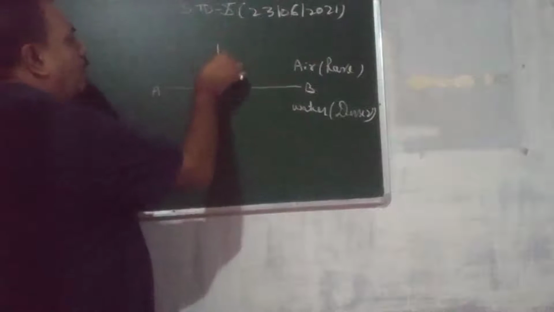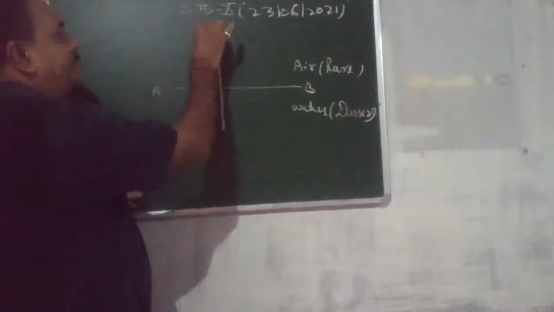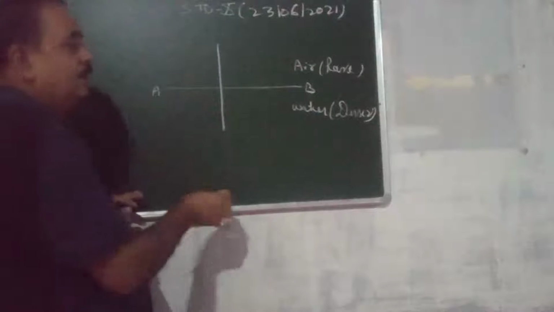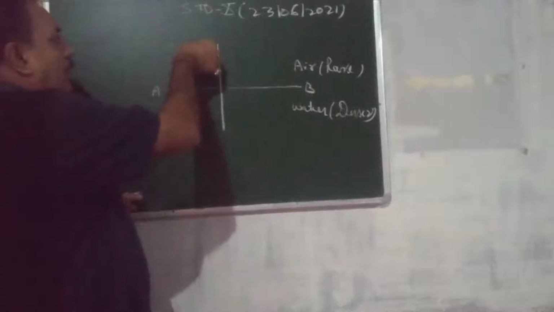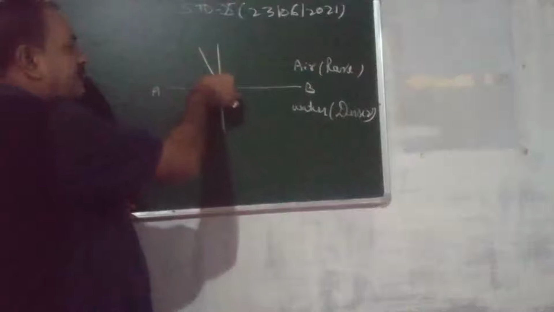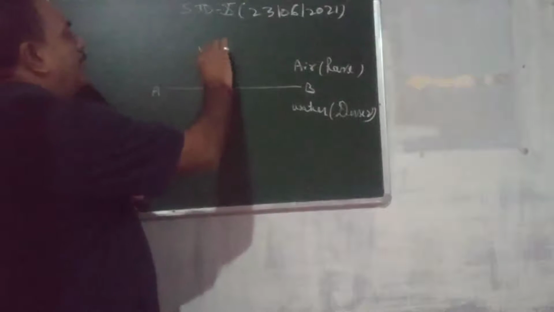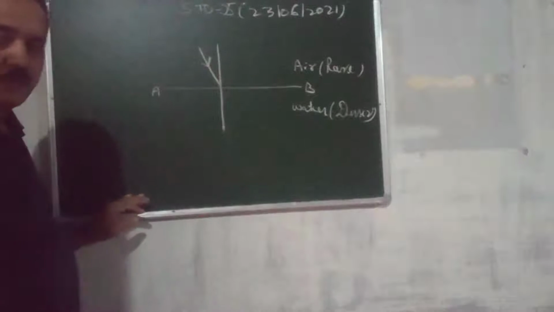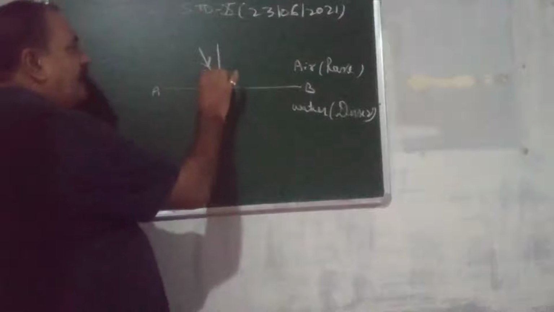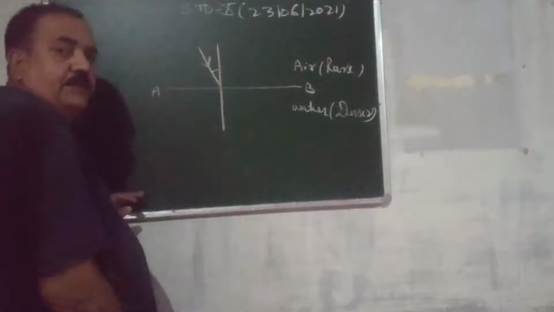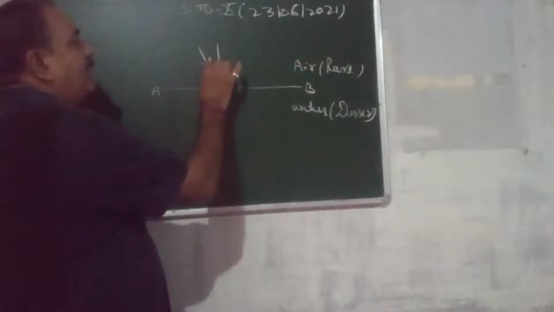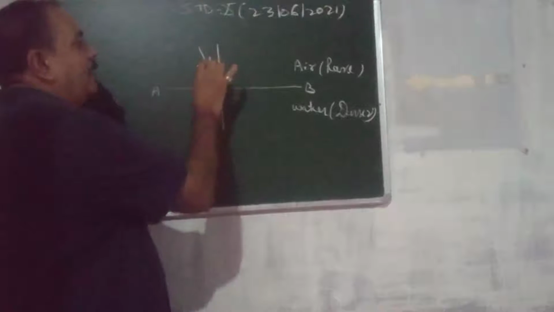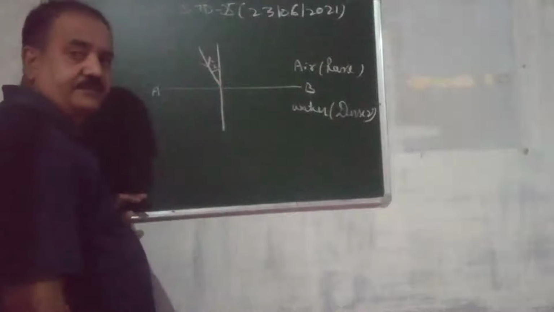Now draw the normal here. This is normal, a straight line. Now suppose a ray of light strikes, coming from the air medium, right, and makes an angle with the normal. This angle is denoted by I, angle of incidence.